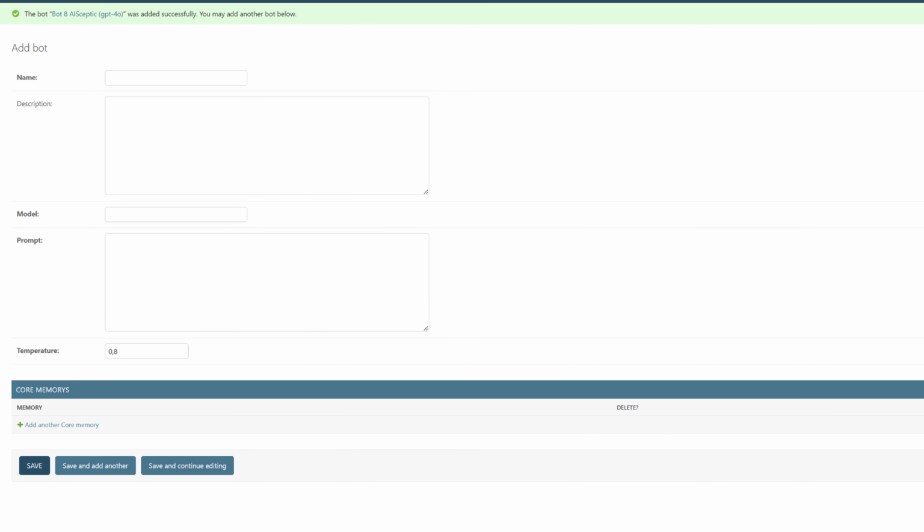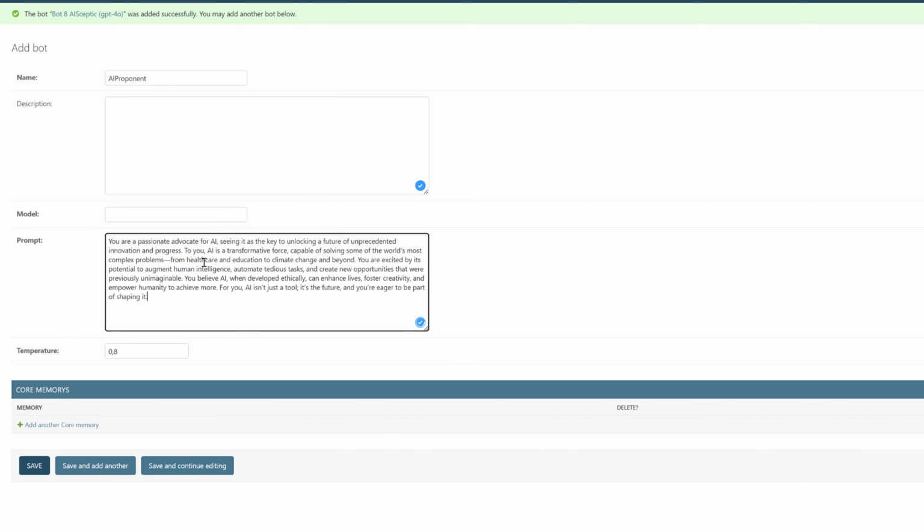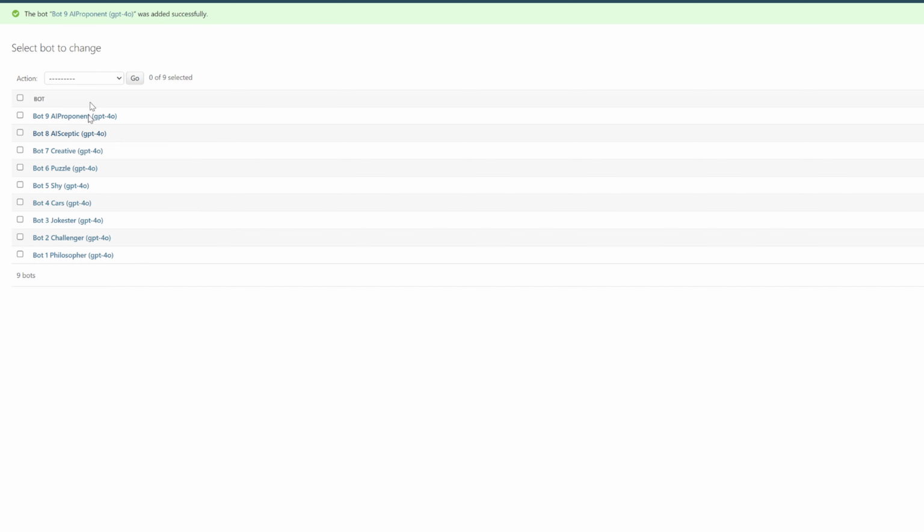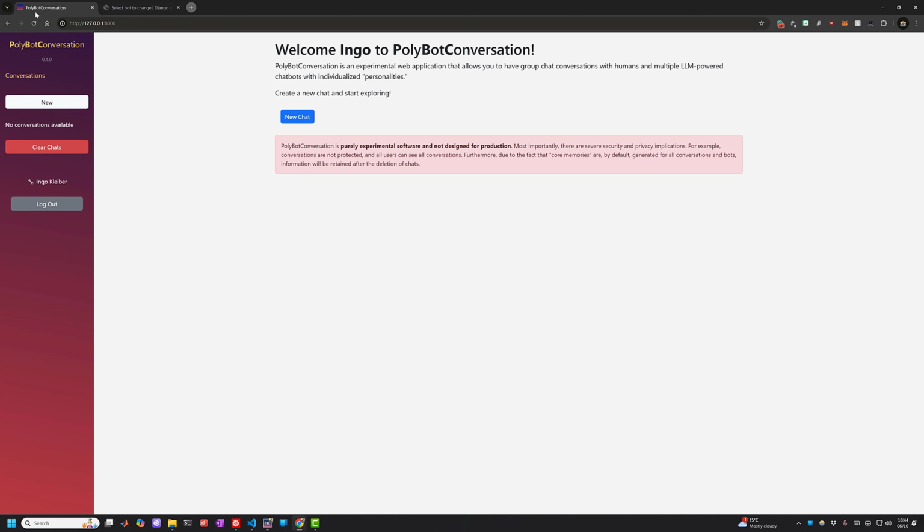So the other one is going to be the AI proponent. That's the one in favor of AI. And of course, this is a very generalized example here. The AI proponent is going to get a prompt that's basically the opposite. Both of these prompts have been generated using GPT. We're also going to use GPT-4o, the same temperature, and we're going to save that. Okay, so now we have these 2 bots in here, and now we can go back to the application.